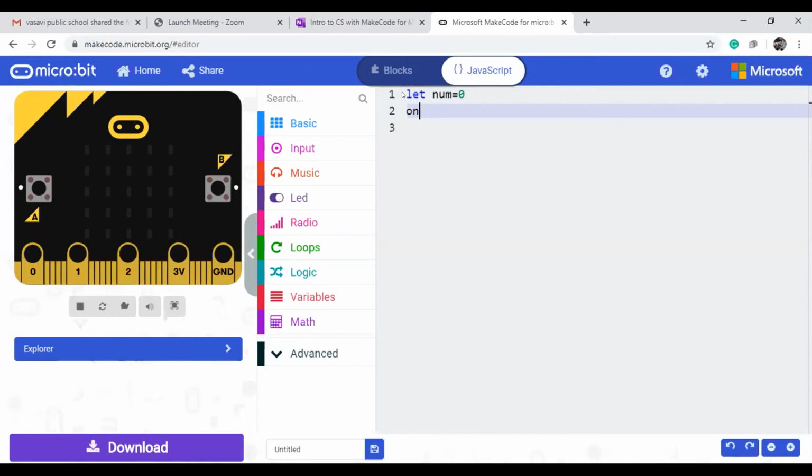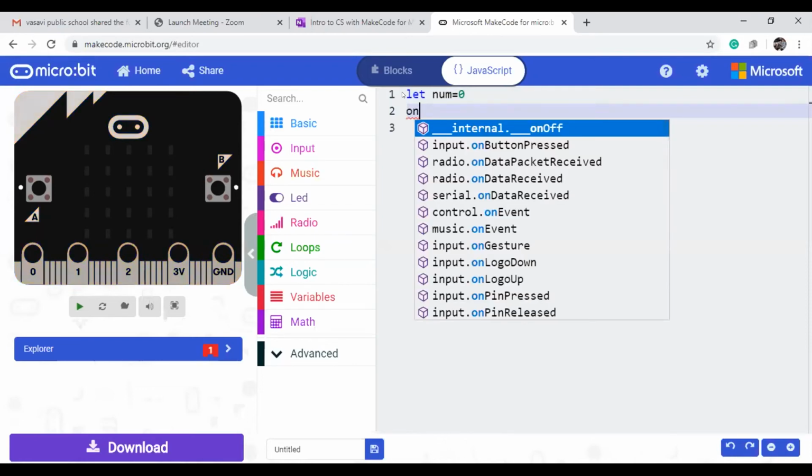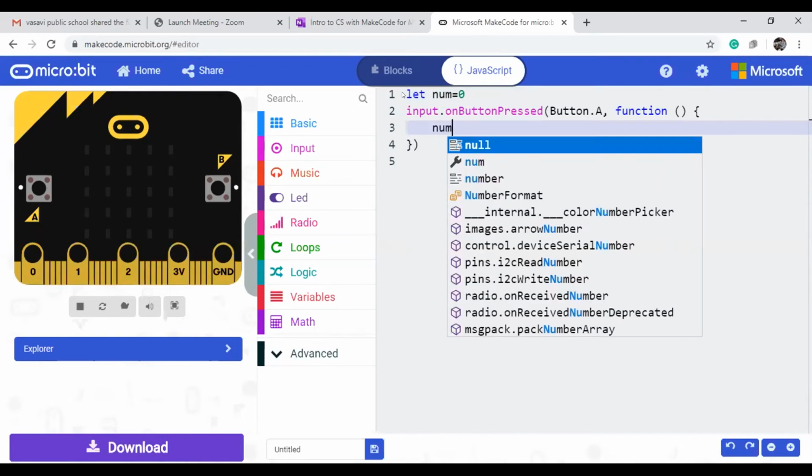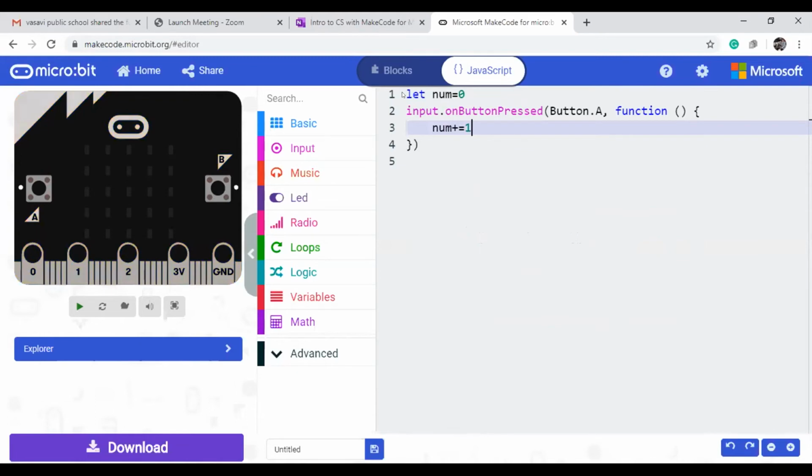Okay, on button pressed. On button pressed is in the input class. Input dot on button pressed. Once the button is pressed, what do we need to do? We need to increment, so you can give plus equal to 1. That's it. This is the event handler. And next, we need to write the loop.